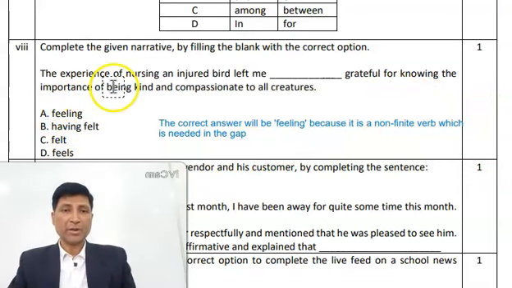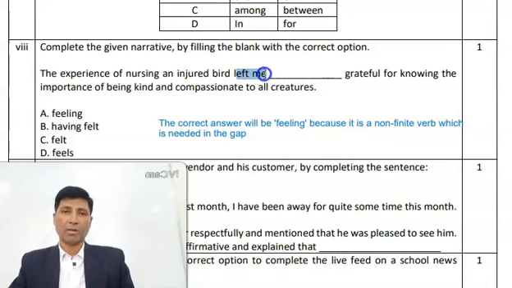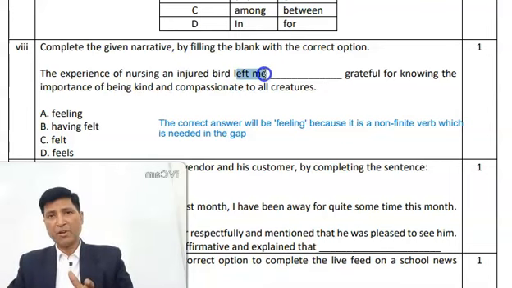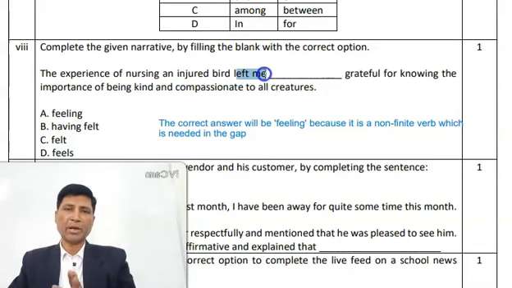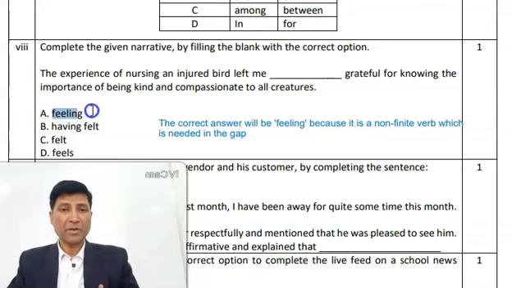The experience of nursing an injured bird left me. So here you can see just before the blank space you are getting a finite verb, left me. So when a finite verb is followed by a gap, we cannot have another finite verb. So we need a non-finite verb, and this is the non-finite verb feeling. Here feeling is a participle, a present participle. Left me feeling. So here it is describing this pronoun me.